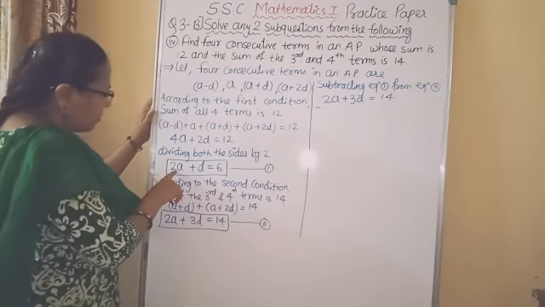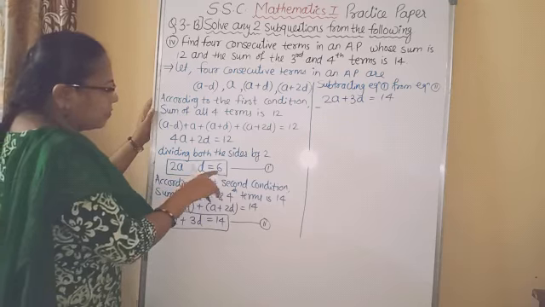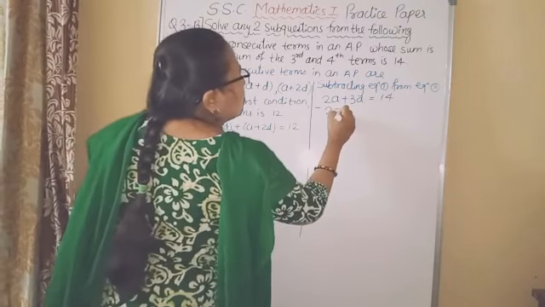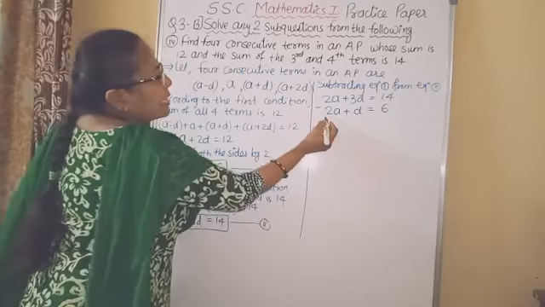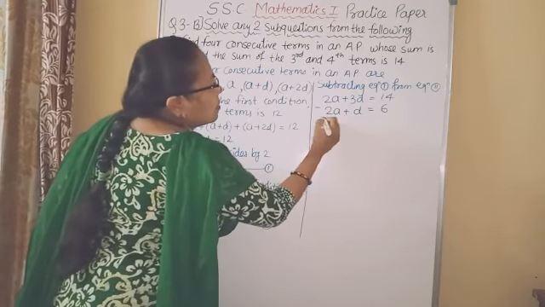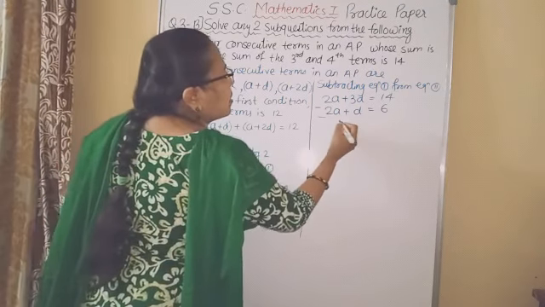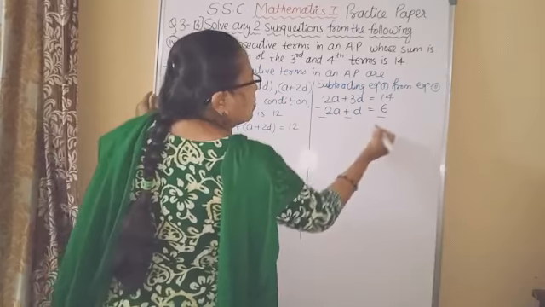Minus first equation, 2A plus D equal to 6. Due to this subtraction sign, each term's sign of the first equation gets changed.